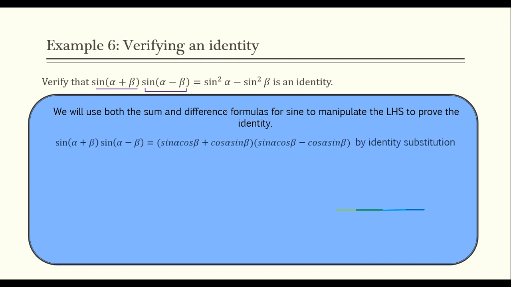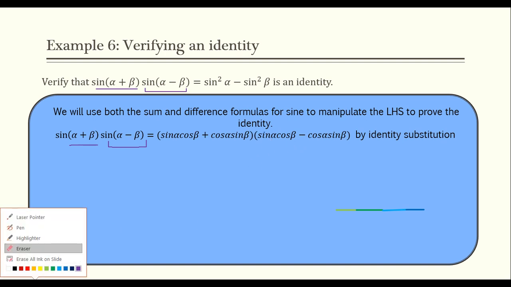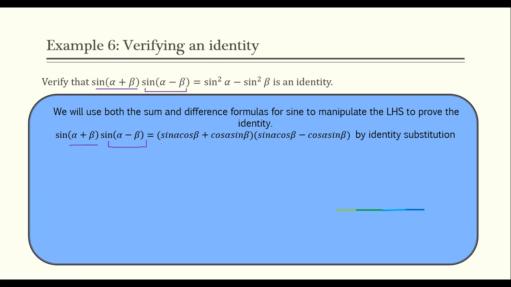We have our sum and our difference formula, right? Here's my sum. Here's my difference. And I know my sum is sine of alpha cosine beta plus cosine alpha sine of beta, and my difference is sine of alpha cosine beta minus cosine alpha sine beta. Remember that the functions go sine, cosine, cosine, sine, but the sign stays the same depending on if we're working with a sum or a difference.